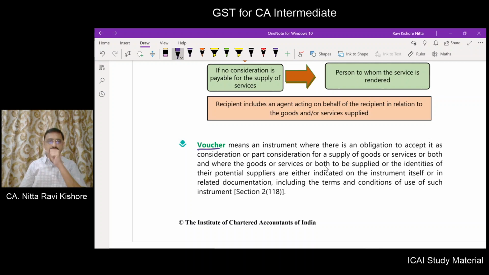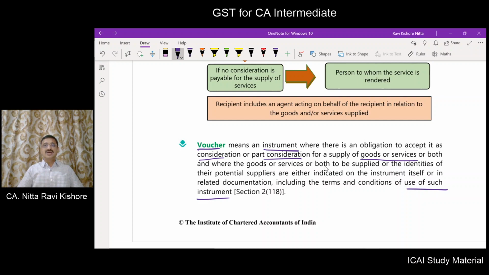Voucher means an instrument where there is an obligation to accept it as a consideration or part of consideration for supply of good or service or both, and where the good or service or both to be supplied or the identities of their potential suppliers are either indicated on the instrument itself or in the related documentation, including the terms and conditions of use of such instrument. So voucher means an instrument.